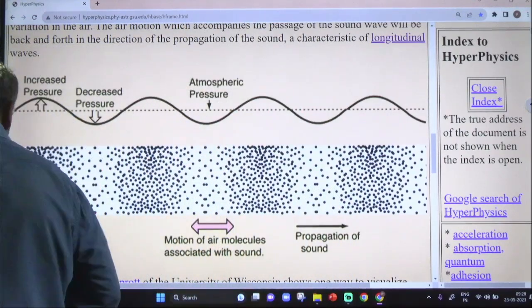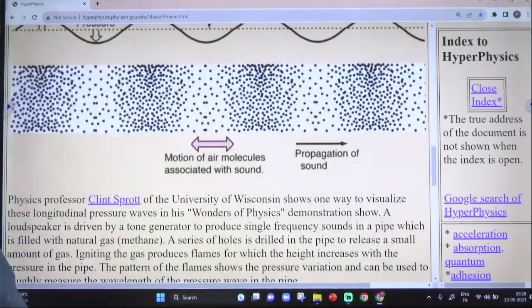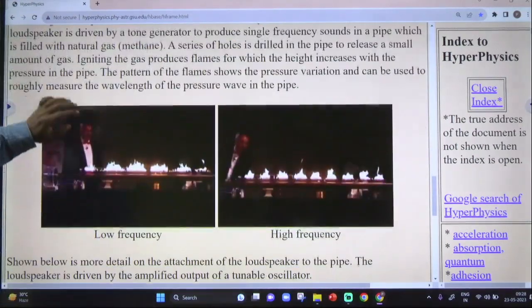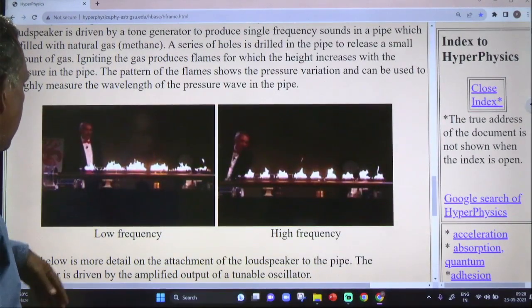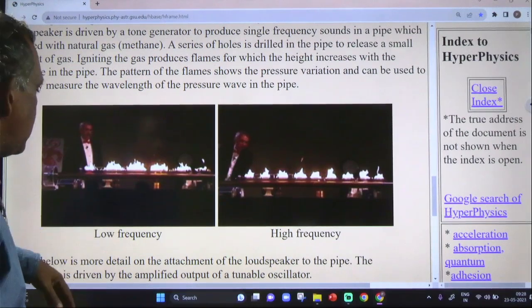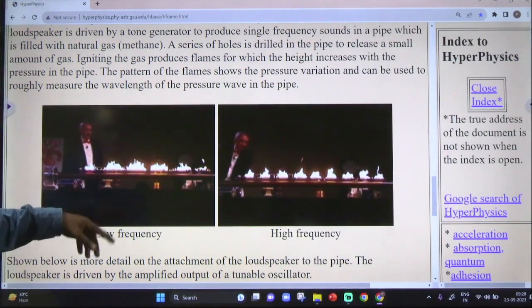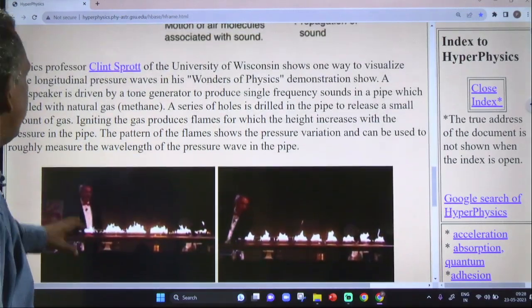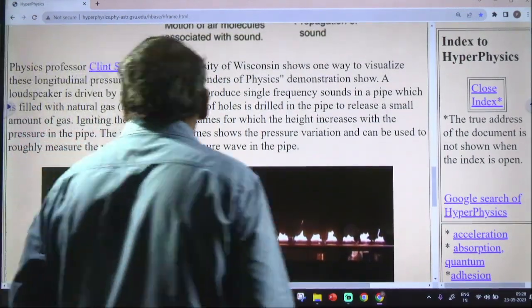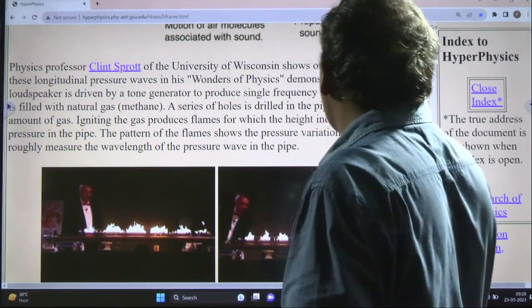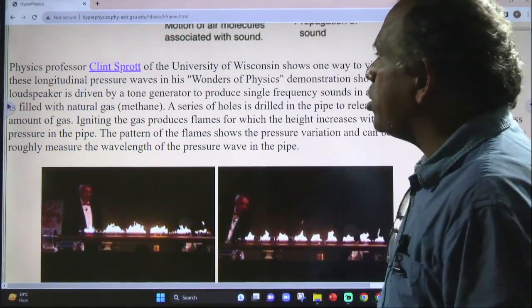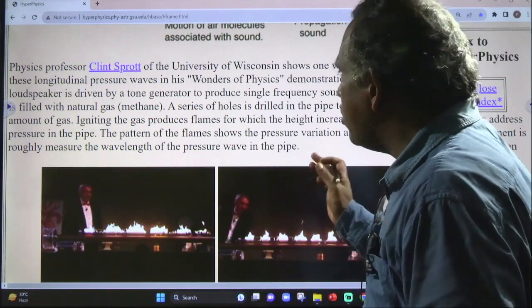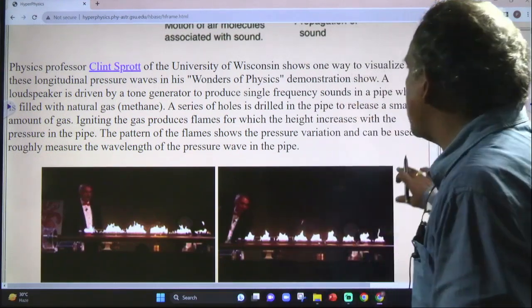See, here there are successive compressions at a low frequency. There is a physics professor who shows a way to visualize these longitudinal pressure waves in the Wonders of Physics demonstration.